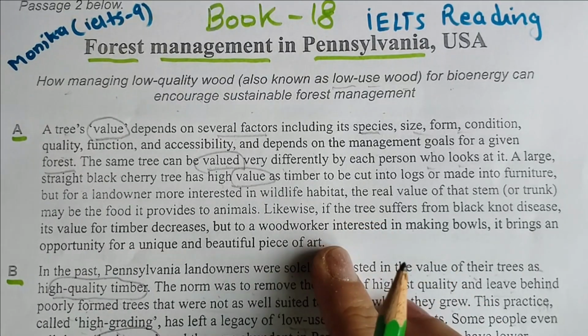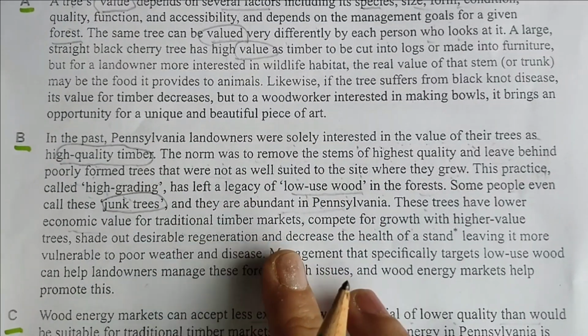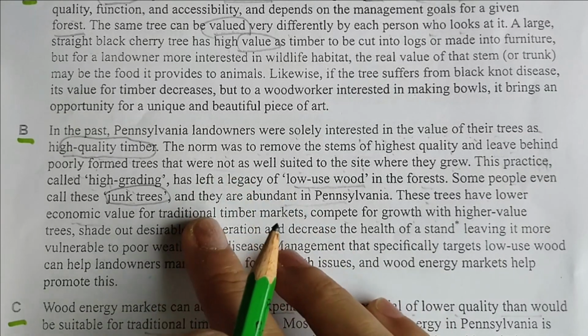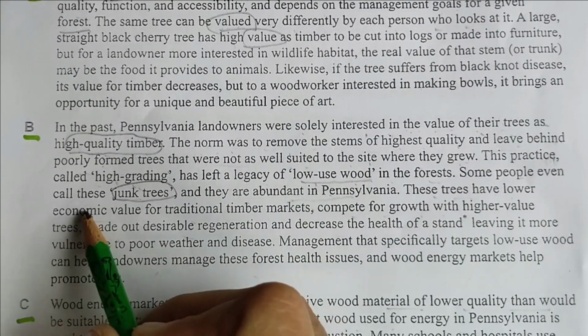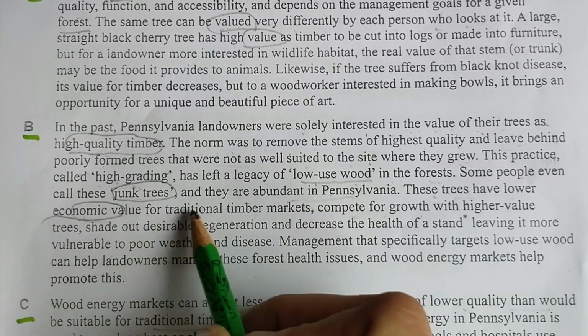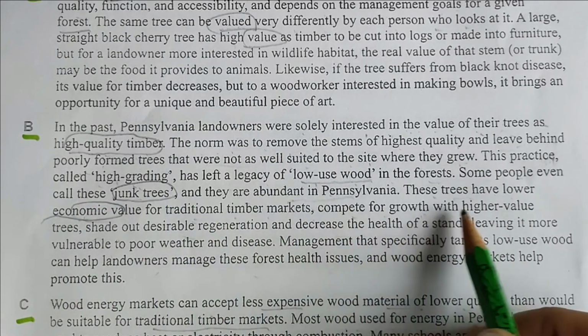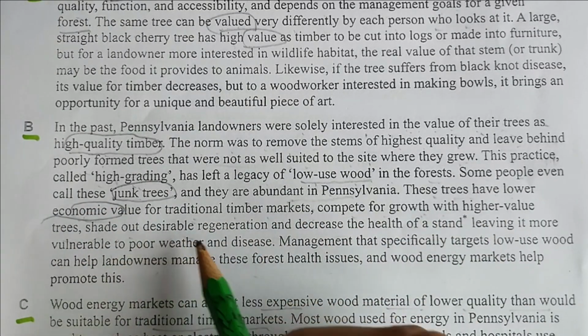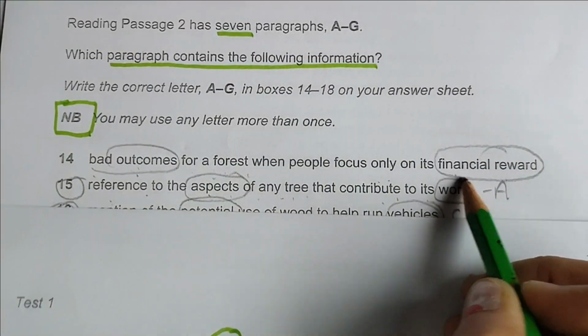So here this paragraph I did not read properly, so let's read it. The trees have lower economic value for traditional timber markets, compete for growth with higher value trees, shade out desirable ones. So money, financial reward.